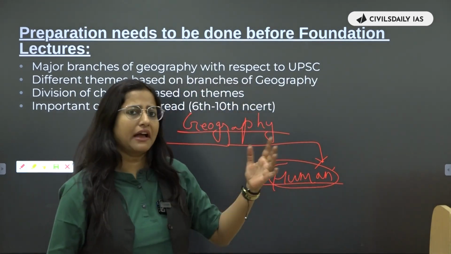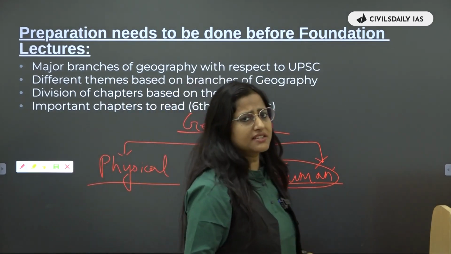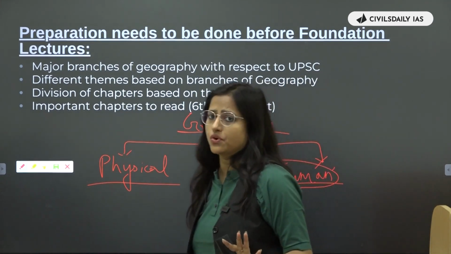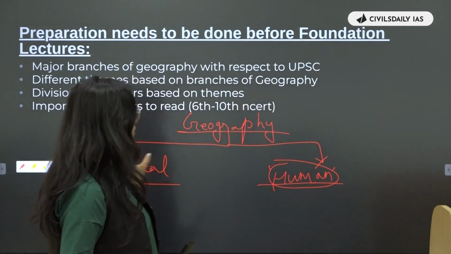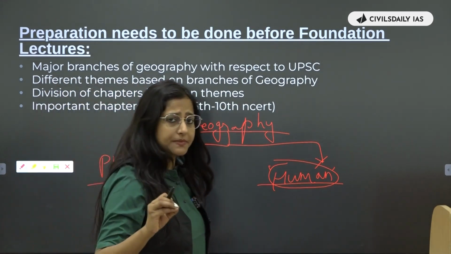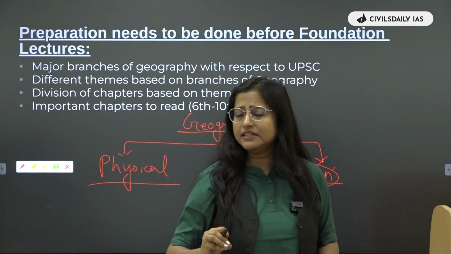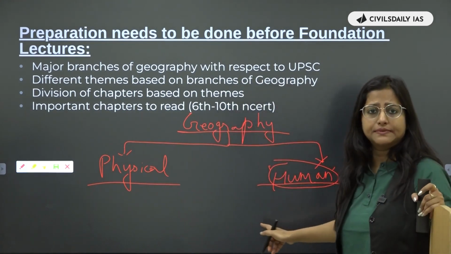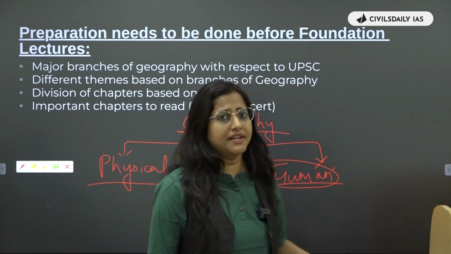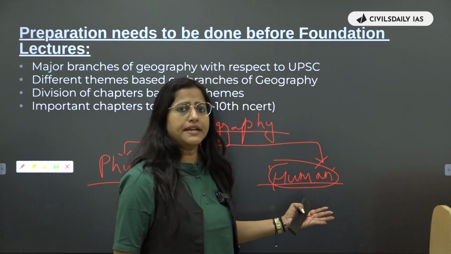That we study in higher studies, especially graduation, masters and PhD, but it is not important for you all. For us, this physical and human part is important. ठीक है? तो आपके syllabus में आप कुछ भी ऐसा देख रहे हैं जो कि human से related है. Say for example, you are seeing the distribution of population. It will come under human geography, right?